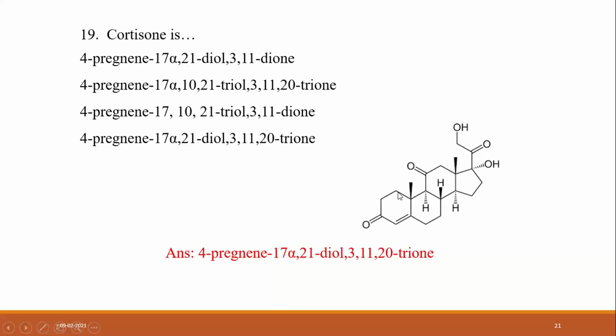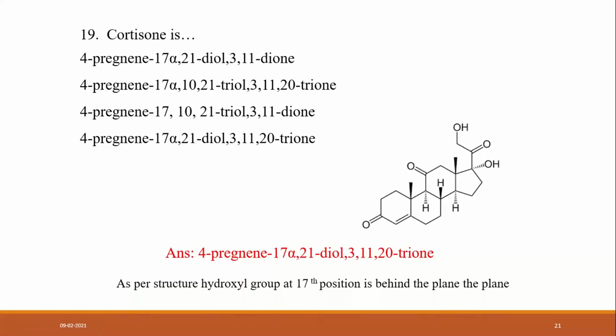There are 21 carbons. Numbering starts from this carbon, and the third number goes to this carbon, where the oxygen, the keto group, is substituted at the third position. So it is 17 alpha, 21 diol. Diol means two hydroxy groups at positions 17 and 21, and triol would be at positions 3, 11 and 20.